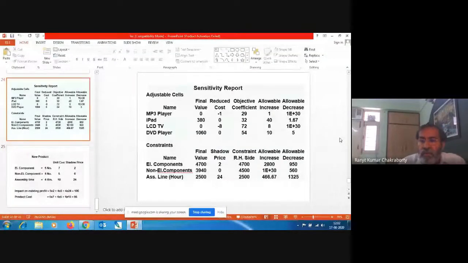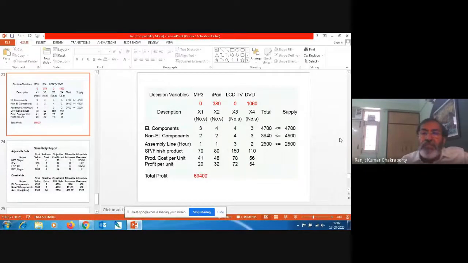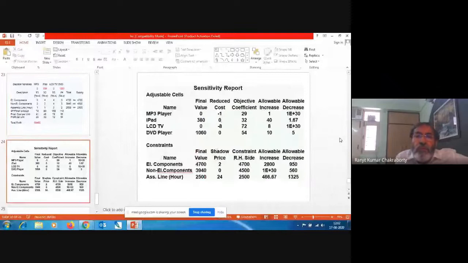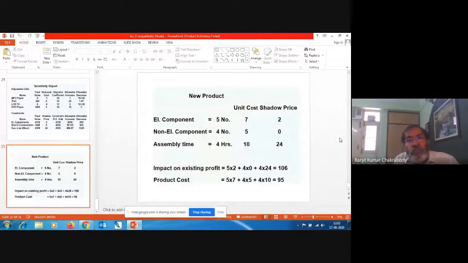Production plan, that is how much profit will come down. We are taking 5 numbers of electronic component. What is the shadow price? So if we decrease 5 numbers, profit will come down. How much? 5 into 2. Now non-electronic component 4 numbers, shadow price is 0, so 4 into 0. And assembly time is 4 hours, the shadow price is 24, so 4 into 24. So the impact on the existing profit is coming to 106.